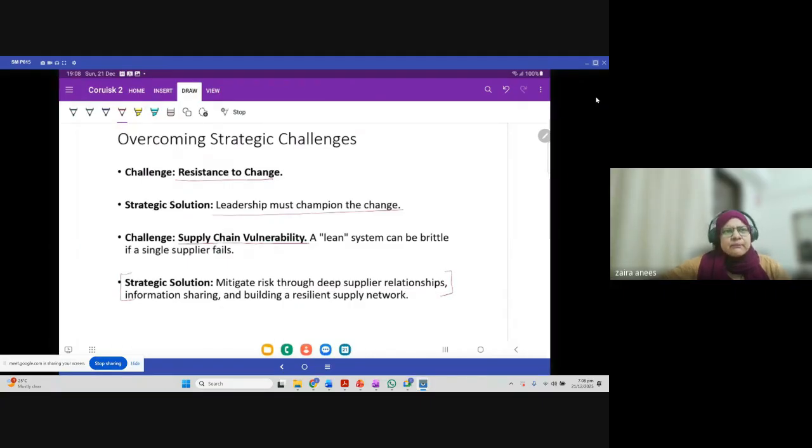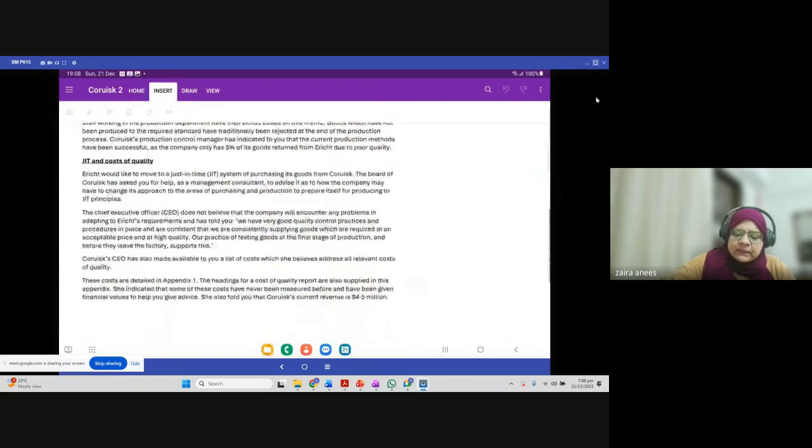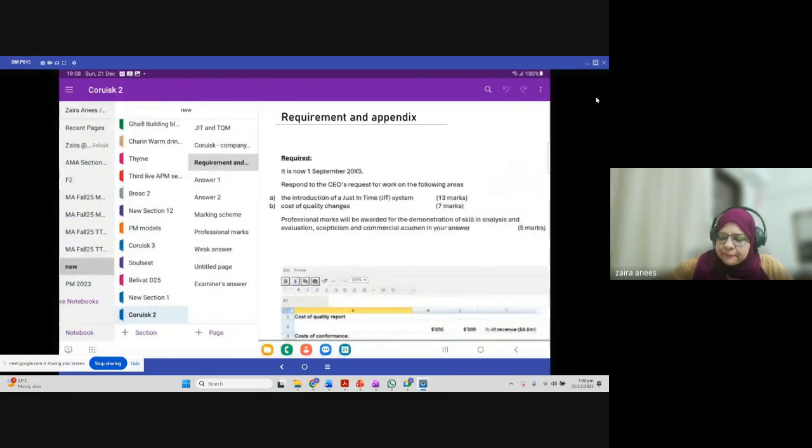So JIT is a very simple concept. Its basic focus is that we are not going to keep excessive inventory. We are going to have little inventory, and we will try to have every process in place which is going to help us, whether in the form of employee efficiency, quality, machinery, resources, or support. We should have all these things in place, right? So we are going to start with a very simple question. But before starting with the question, let's read the requirement, because that is the most important thing.